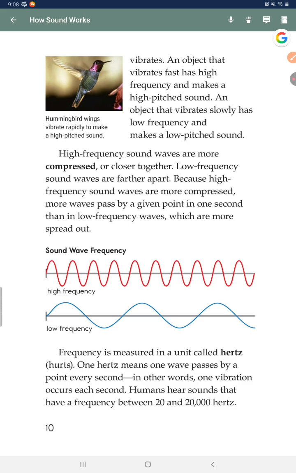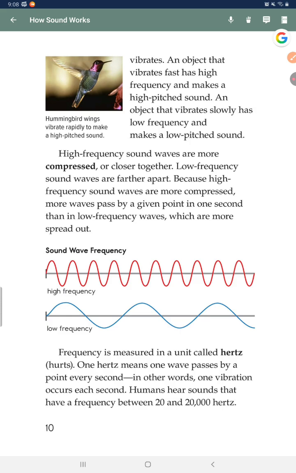An object that vibrates fast has a high frequency and makes a high-pitched sound. An object that vibrates slowly has a low frequency and makes a low-pitched sound. High-frequency sound waves are more compressed or closer together. Low-frequency sound waves are further apart. More waves pass by a given point in 1 second than low-frequency waves, which are more spread out.